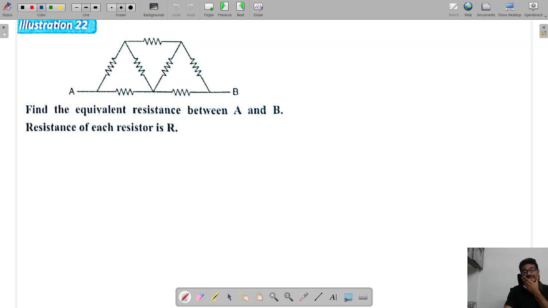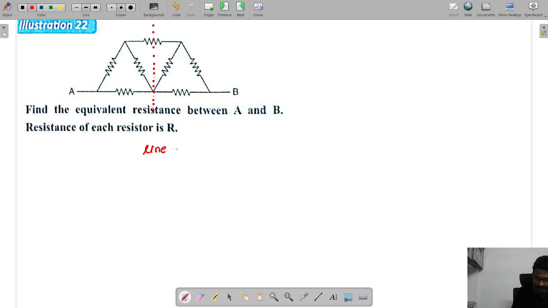Find the equivalent resistance between A and B. Yes, all the resistor values are equal. And you can see now this network has a symmetry. Isn't it? This network has symmetry about this line, I can say. I can exactly divide this network into two equal parts about this line. So this line is called a line of symmetry.